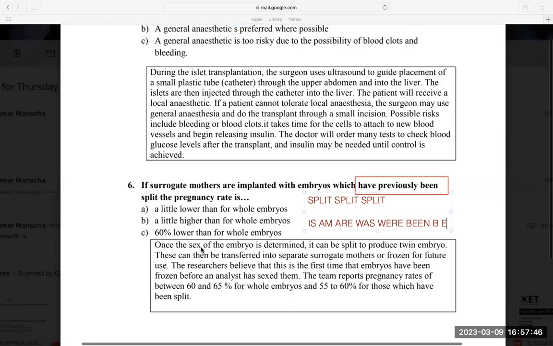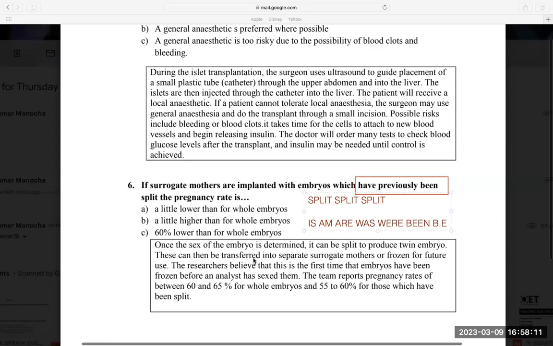Once the sex of the embryo is determined by the doctor, it is a passive voice. Is plus third form. It can be split by the doctors to produce twin embryos. These can then be transferred. Again, it is a passive voice, B plus third form.